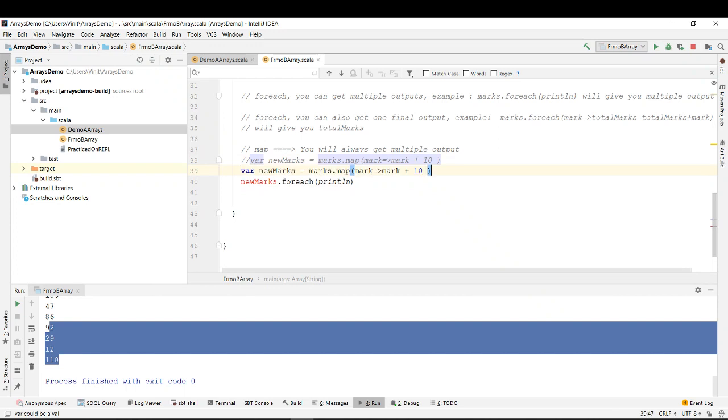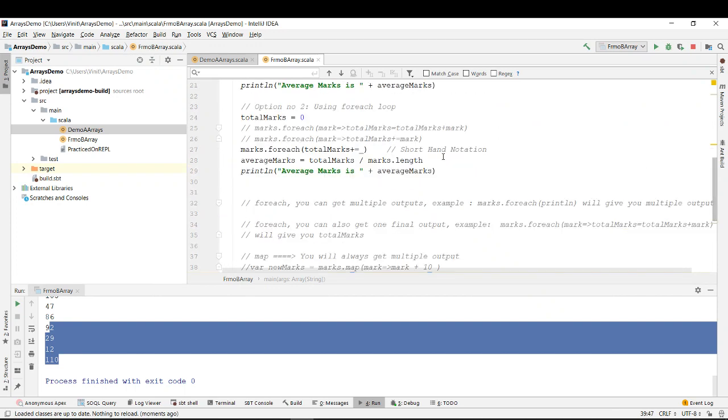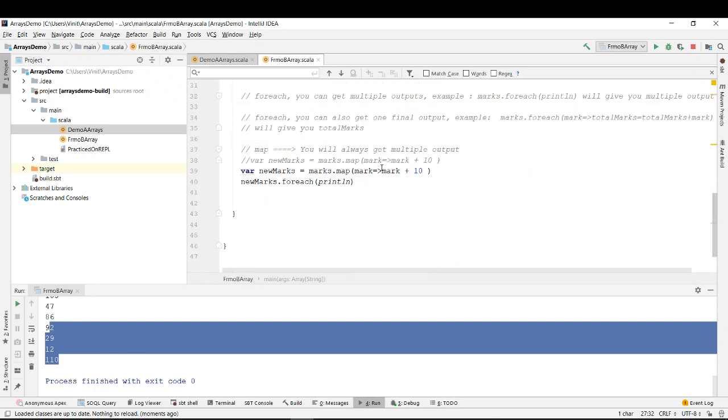Okay, let's say you want to write the same piece of code using a shorthand notation, using an underscore. You wrote underscore over here, right? You replaced wherever there was a mark with an underscore. So what can I do here? Can I also replace the mark with underscore? Can you suggest how it will look?